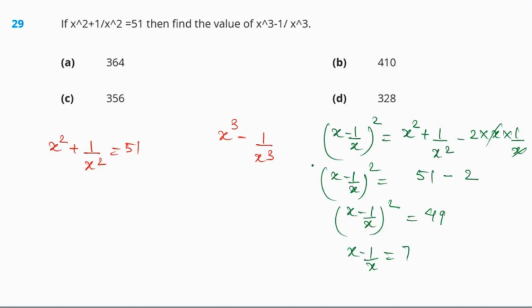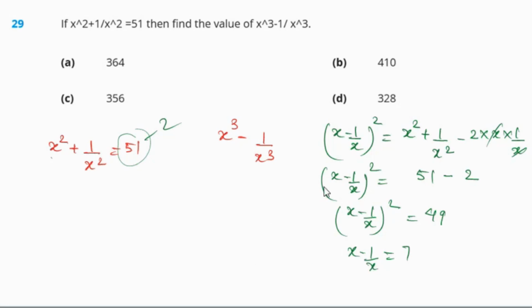And simply, no need to solve the entire thing. Sometimes when the question is given like this, if we need to figure out in a negative term, just subtract 2 from it. And if we need to figure out in a positive term, then we will add 2. Here we need to subtract 2. We are getting 49. Now we need to check 49 is a perfect square of which number. So the value of x minus 1 by x, we are getting 7 only.